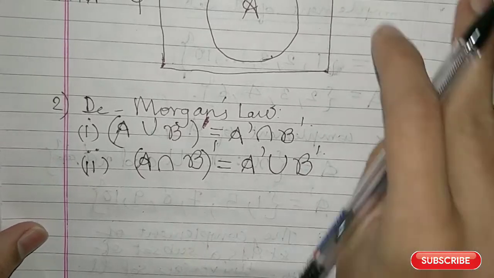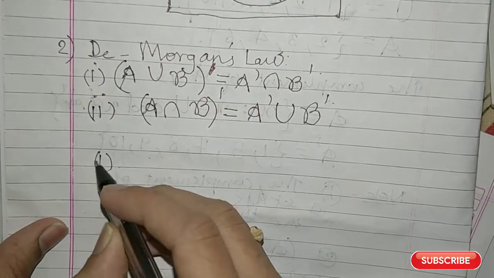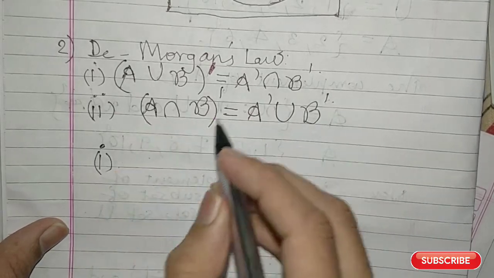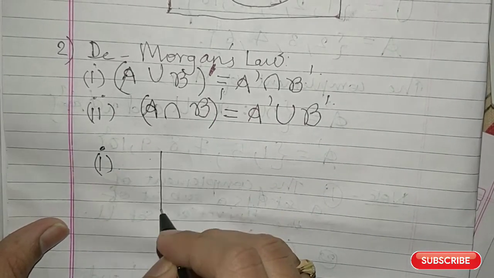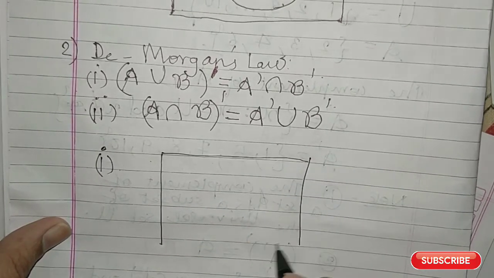So let us first look at the first law. You take the universal set.